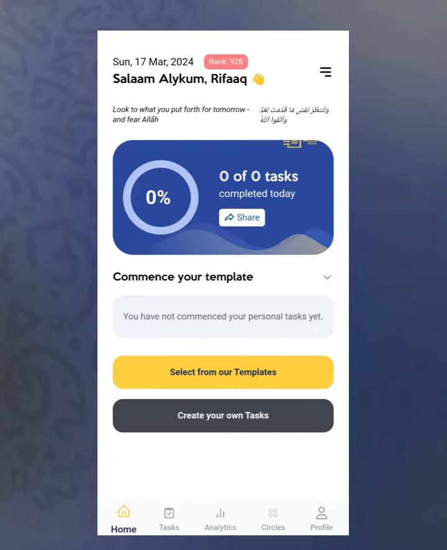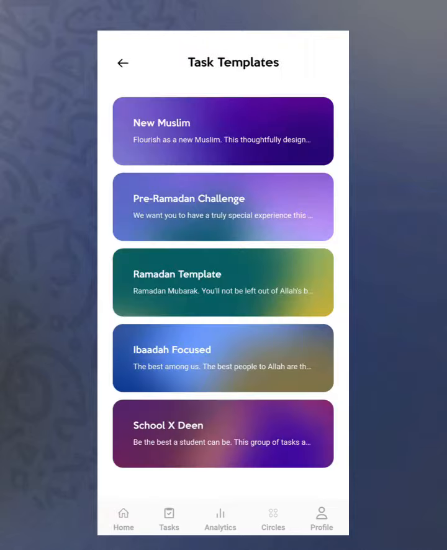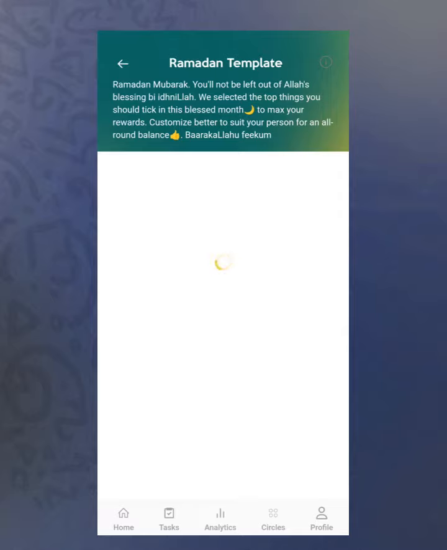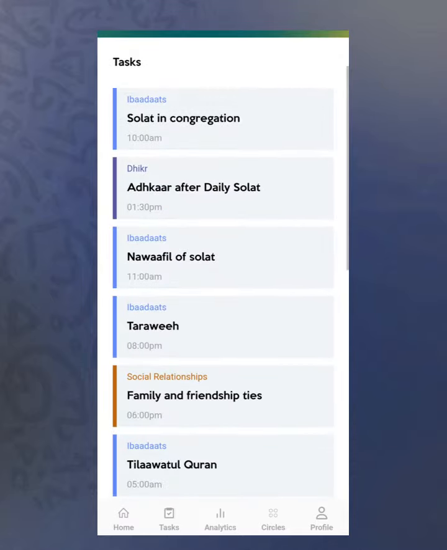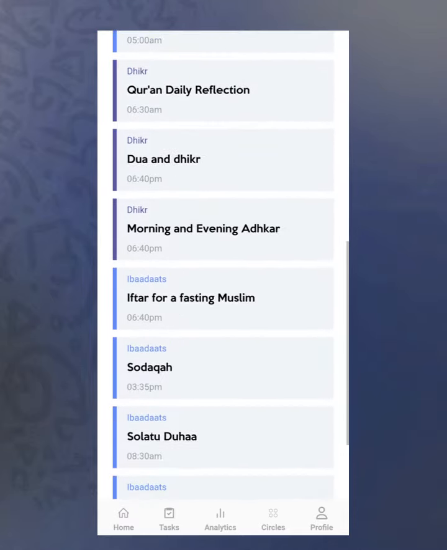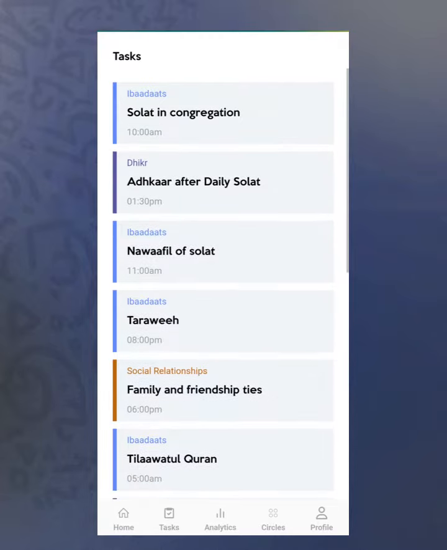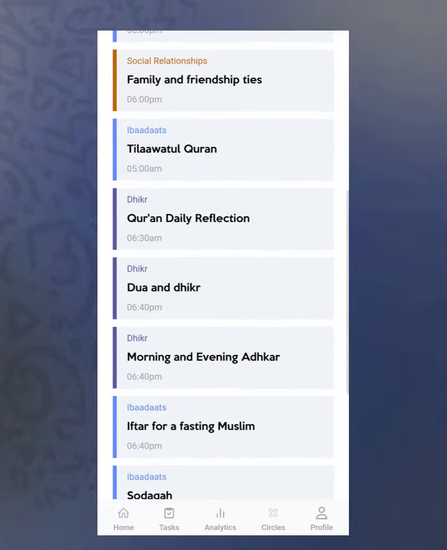If you are an existing user, you might see something like copy from our existing template. But if you are a new user, you'd see this screen and you can click on select from our template. Just look for where we have the Ramadan template. This is the third one here. Click on it and you see the list of tasks that we have prepared to allow you to keep track and stay up to date with important things during this month.